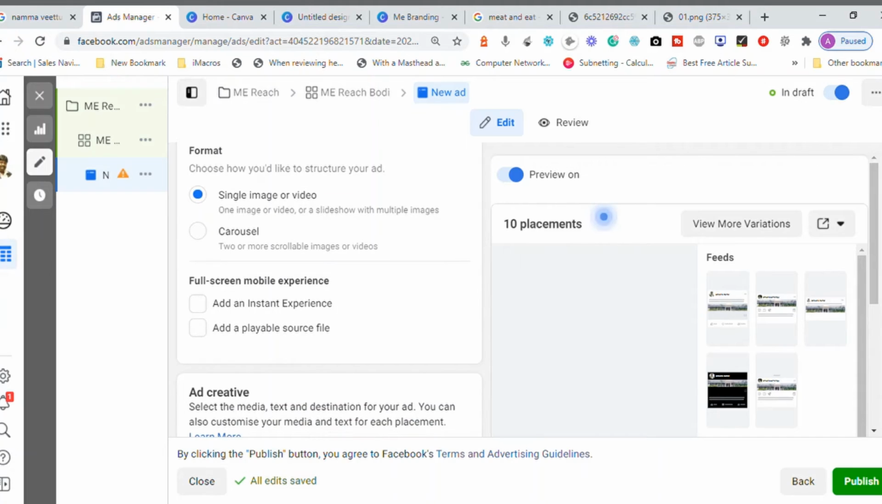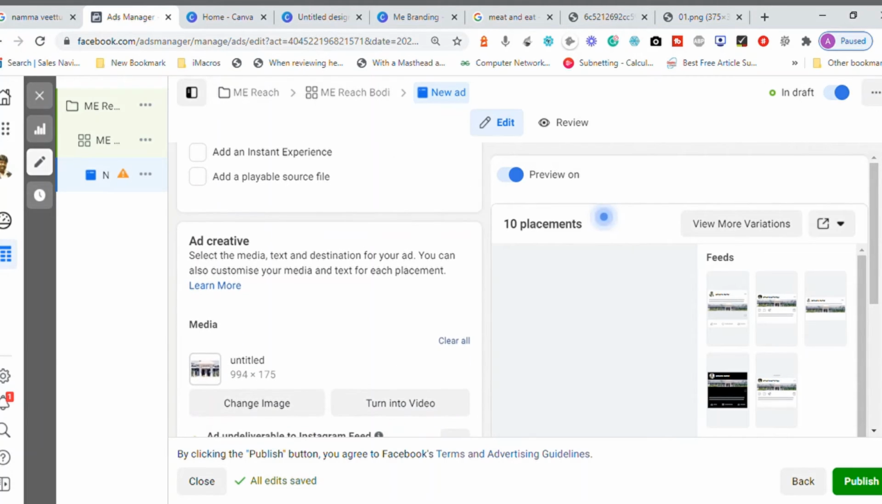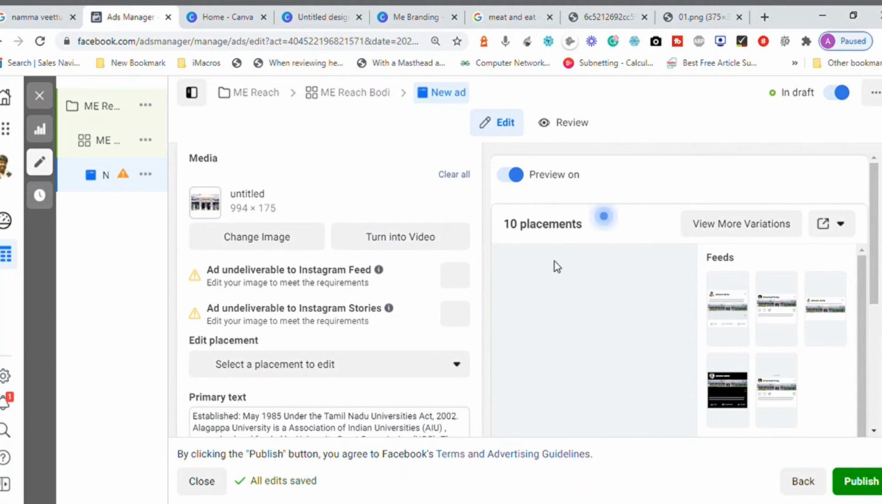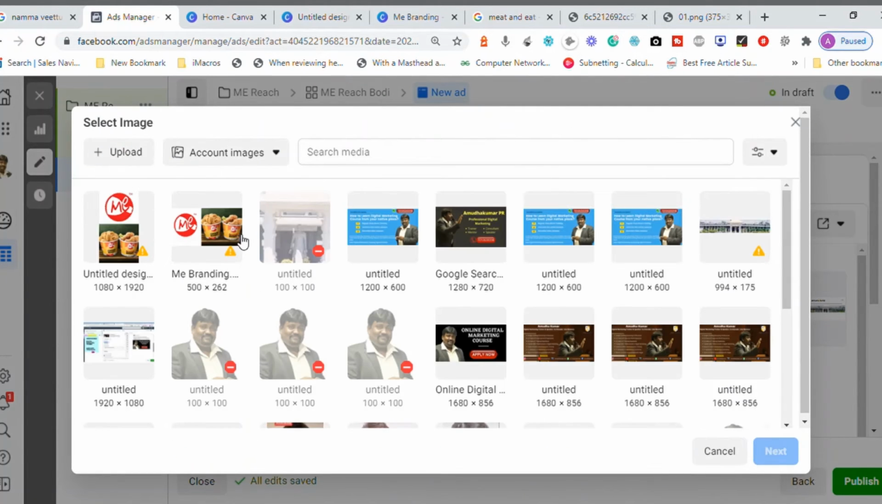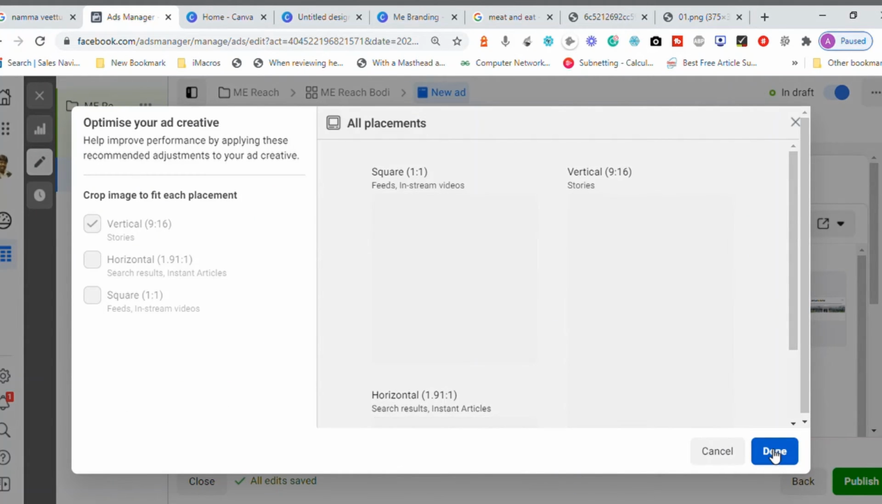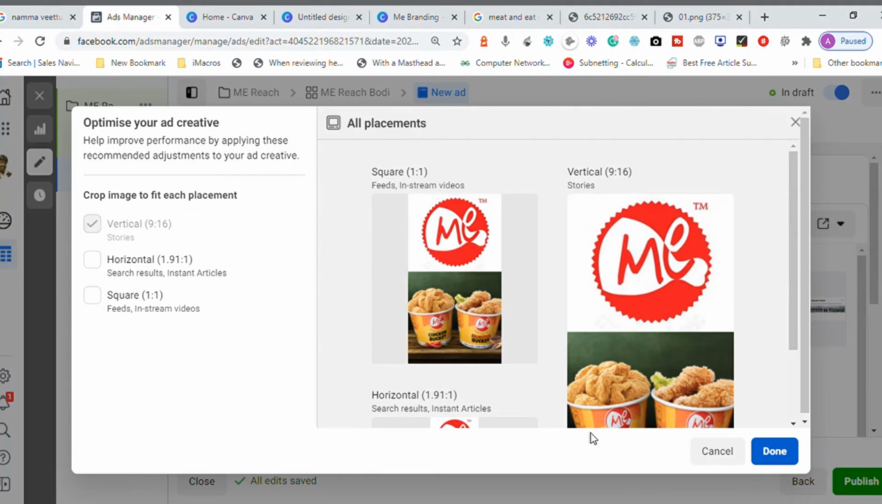What you need to do is upload your image. If you already have one, clear it or click on the change image option. Once you have uploaded an image, it will be in your library, so you can go ahead and choose the image of your choice. Now look at this one. The size of 9 to 16 is set, so that is automatically taken.